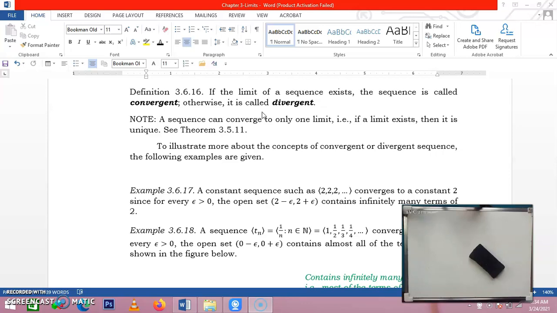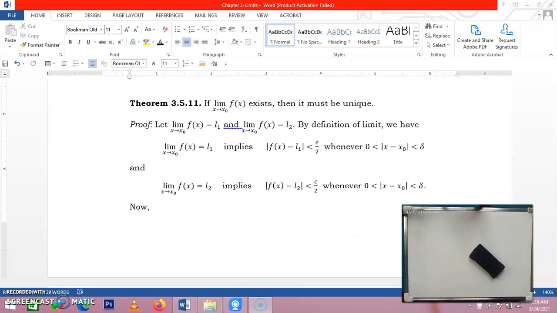Let's note here that a sequence can converge to only one limit. That is, if a limit exists, then it must be unique. Now, let's try to see the proof of theorem 3.5.11 in this lecture note. So we have here the theorem that states that if the limit of a function or a sequence defined as a function exists, then it must be unique.